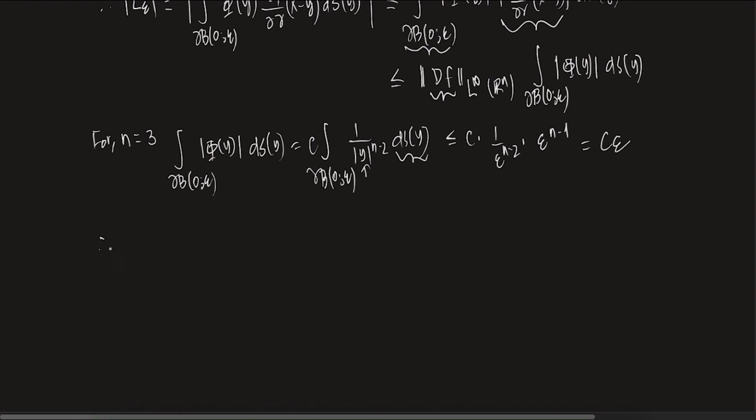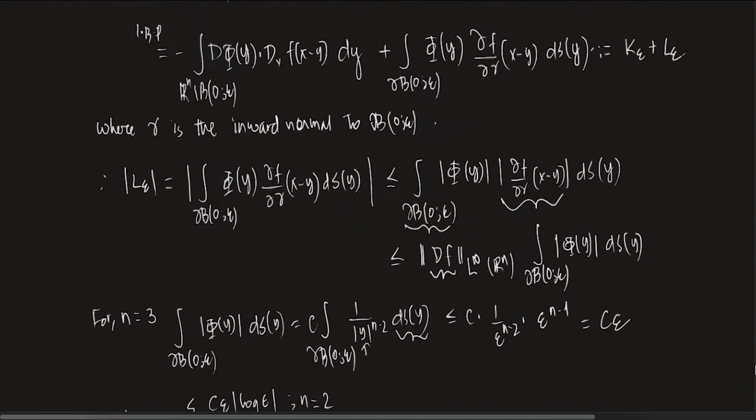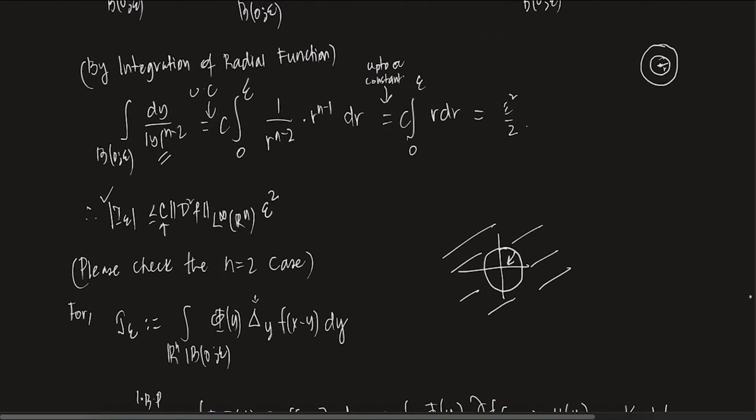Therefore, please check this part, mod L epsilon can be bounded: it is less than or equal to C epsilon mod log epsilon, for n equals 2, and C epsilon for n greater than or equal to 3. Please check this part. And similarly, in the early part also, I forgot to write it here.